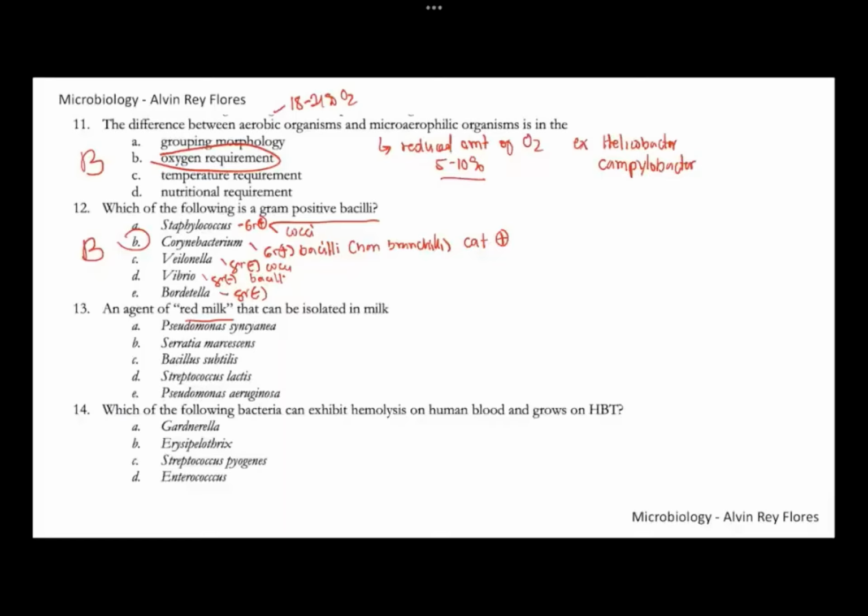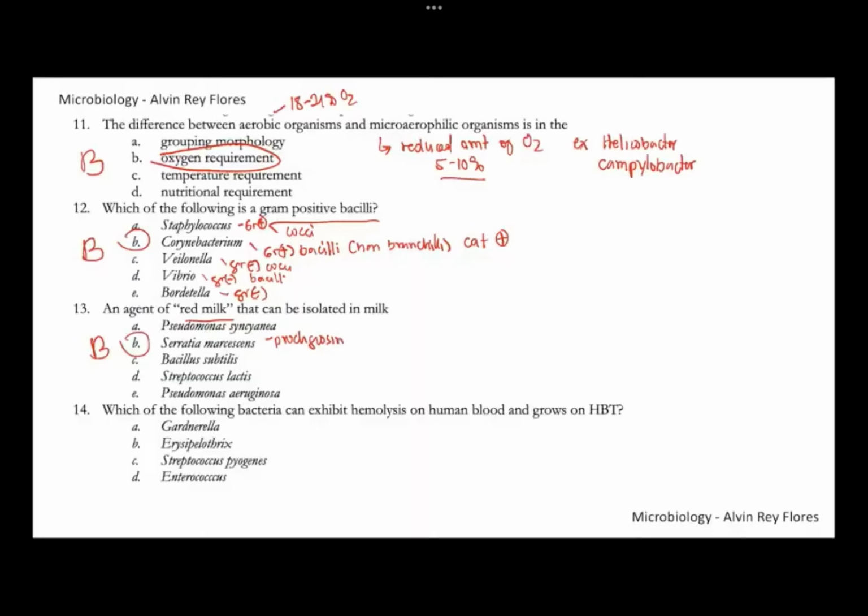Microorganisms that can be present in the milk can either be pathogenic or non-pathogenic. So the agent of red milk here, the best answer would be letter A, Serratia marcescens. If you recall, Serratia marcescens has the prodigiosin pigment, giving that red color.